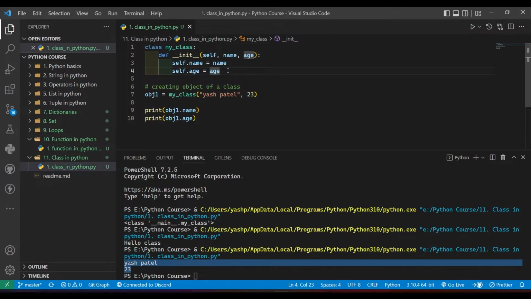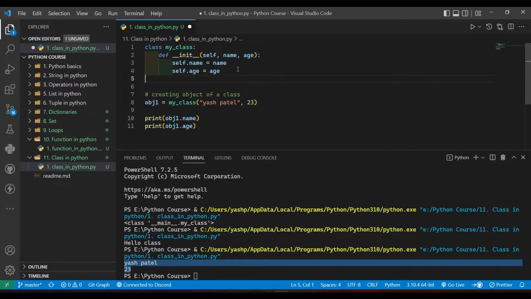Also keep a note that the init function is called automatically. We don't need to call the init function, since the init function is built into Python and each and every class has an init function, so it is called automatically. Since this init function is called automatically, we can create our own function, right?